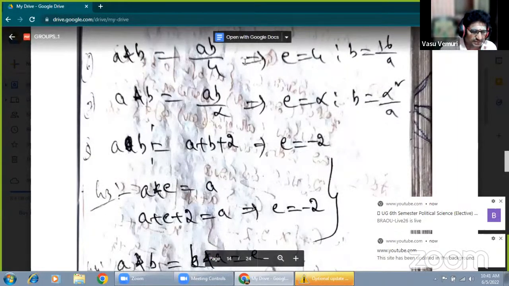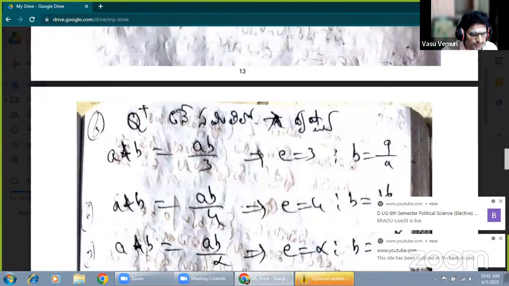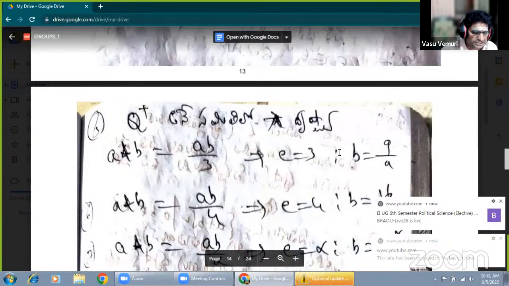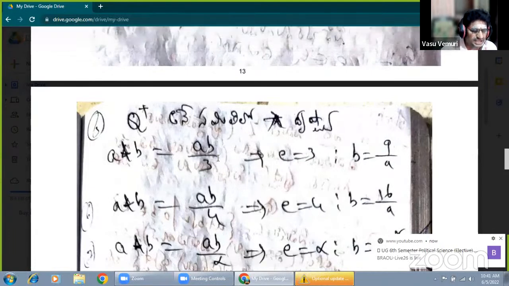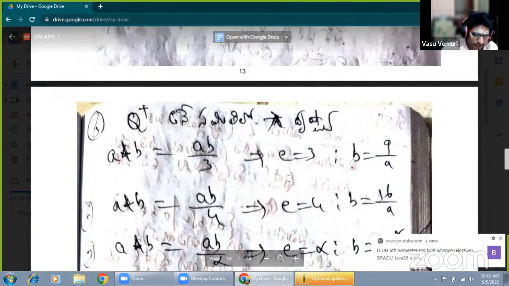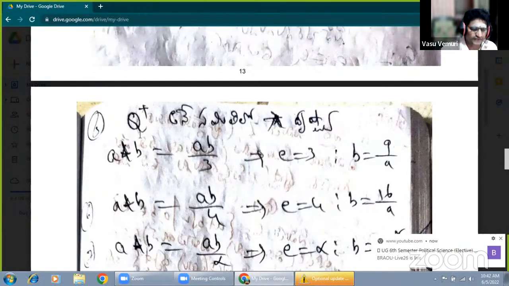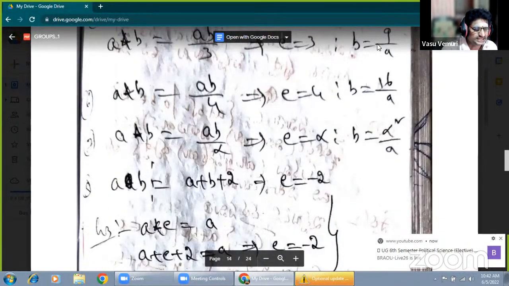In the same manner, that is the part for Q plus under star to form a group. Now the commutative property is also satisfied, that is A star B equals B star A. Suppose A star B equals AB by 3, and at the same time BA by 3, which by definition is B star A. So when the commutative property is also verified, finally Q plus under star forms an abelian group.